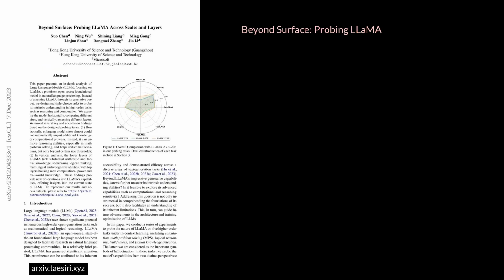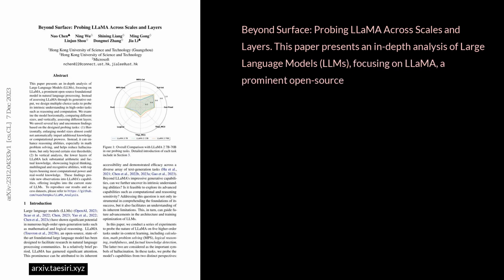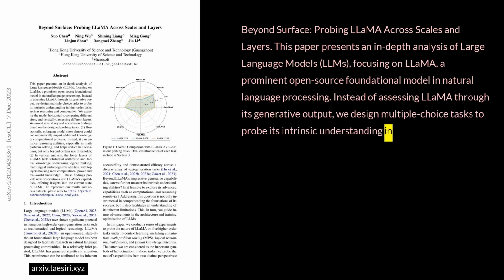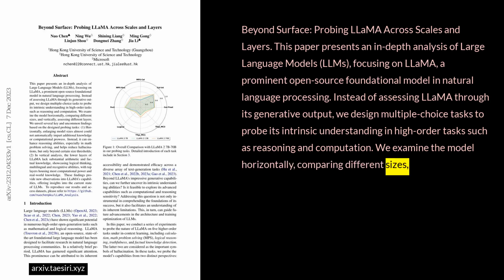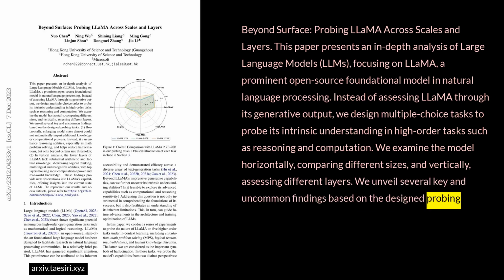Beyond surface: probing LLaMA across scales and layers. This paper presents an in-depth analysis of large language models, LLMs, focusing on LLaMA, a prominent open-source foundational model in natural language processing. Instead of assessing LLaMA through its generative output, we design multiple-choice tasks to probe its intrinsic understanding in high-order tasks, such as reasoning and computation. We examine the model horizontally, comparing different sizes, and vertically, assessing different layers. We unveil several key and uncommon findings based on the designed probing tasks.